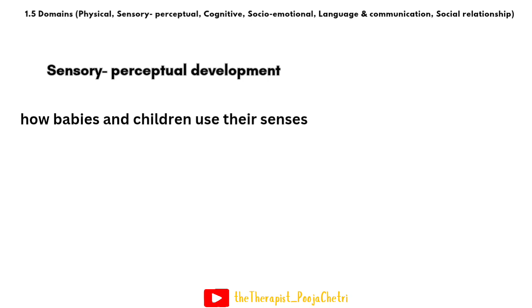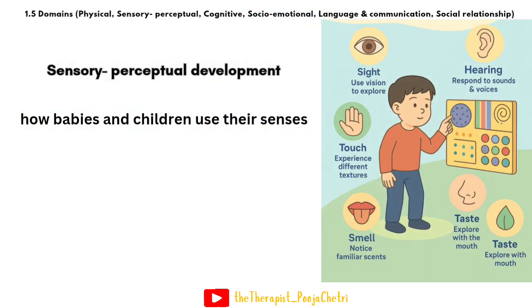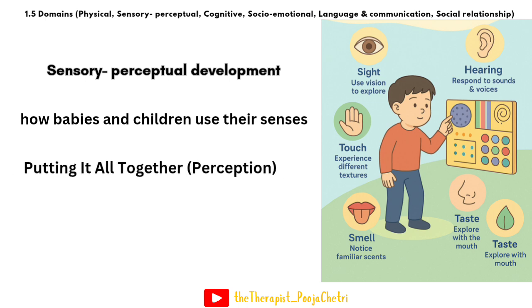This area of development is about how babies and children use their senses, meaning seeing, hearing, touching, smelling, and tasting, to sense the world around them. And perception is putting all the information together, meaning how the brain understands and responds to those senses. So it's like the child's information gathering system, using eyes, nose, ears, tongue, and skin to explore and eventually learn.